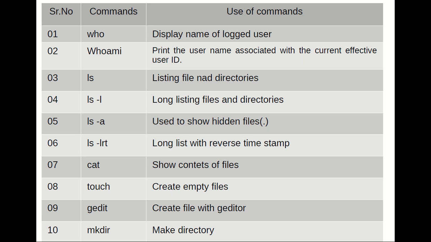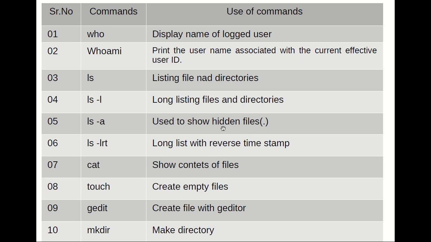Second one, whoami. It prints the username associated with the current effective user ID. Third one is listing the files and directories in a particular path. If my current path is the home path or the desktop path and I want to list how many files or directories are present, I can list those files and directories. If I want to see the long list, I can use ls -l.